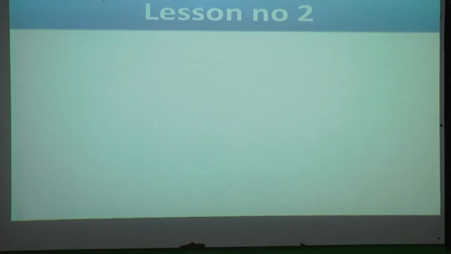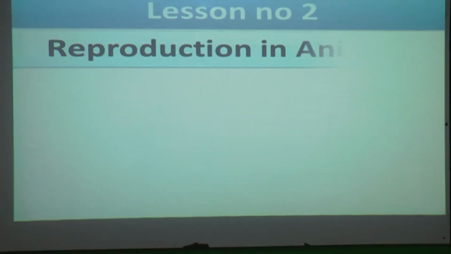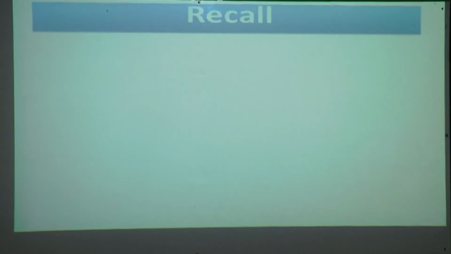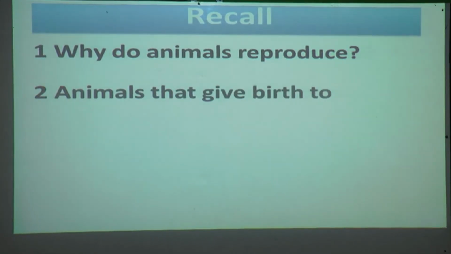I hope you have read lesson number 2 which we learned in the previous session. In this lesson we are going to learn new points from lesson number 2, that is reproduction in animals. Before starting, we will recall some points from the previous session.